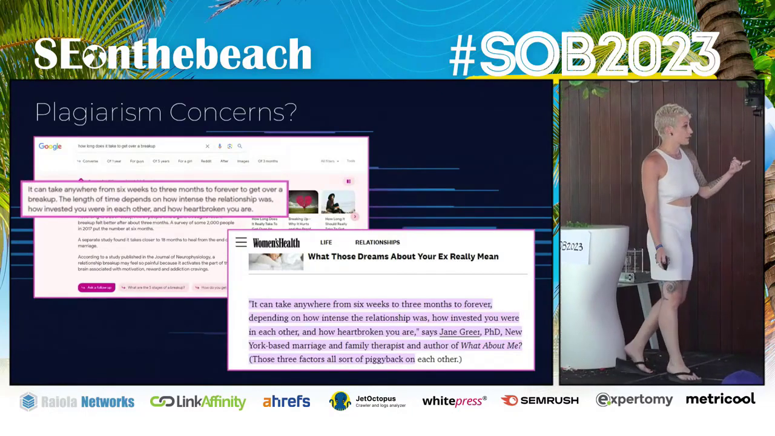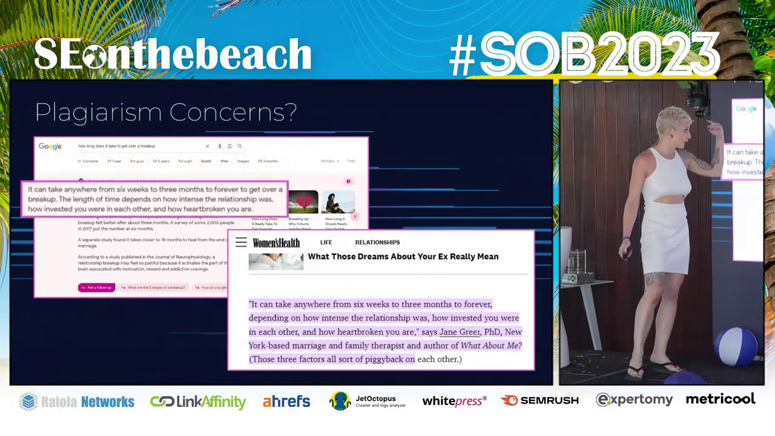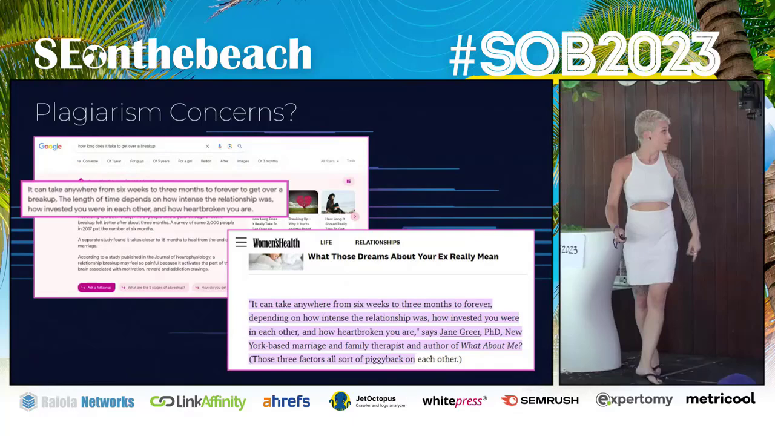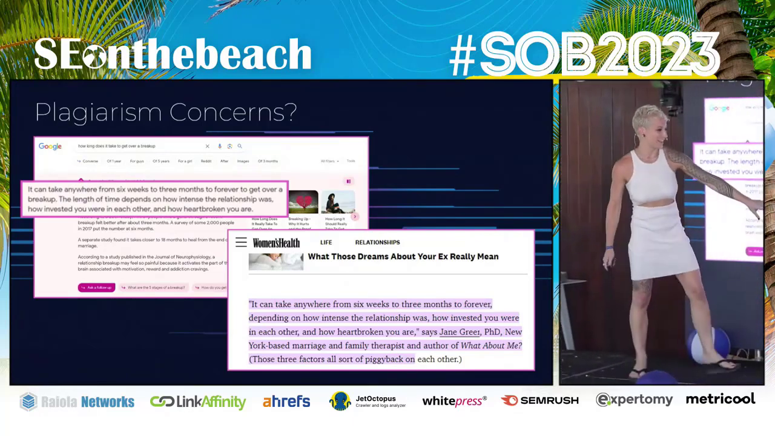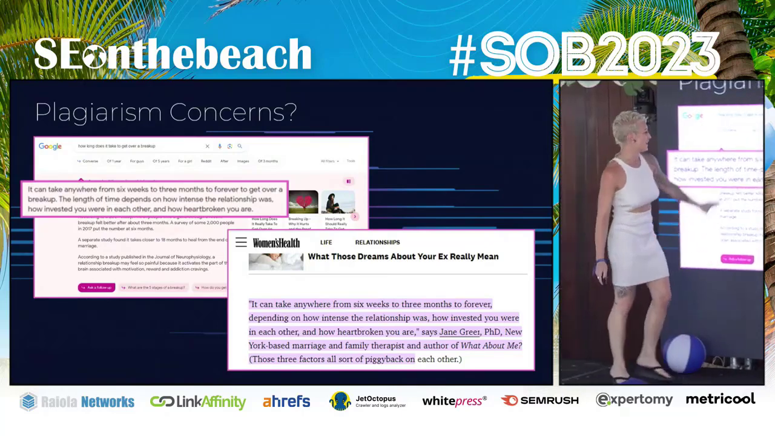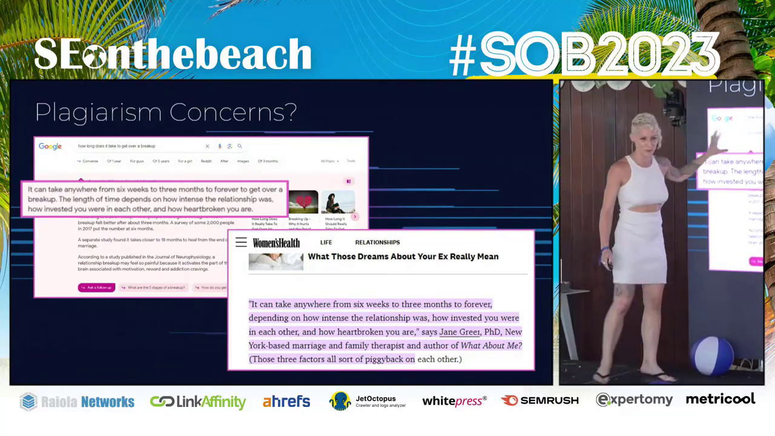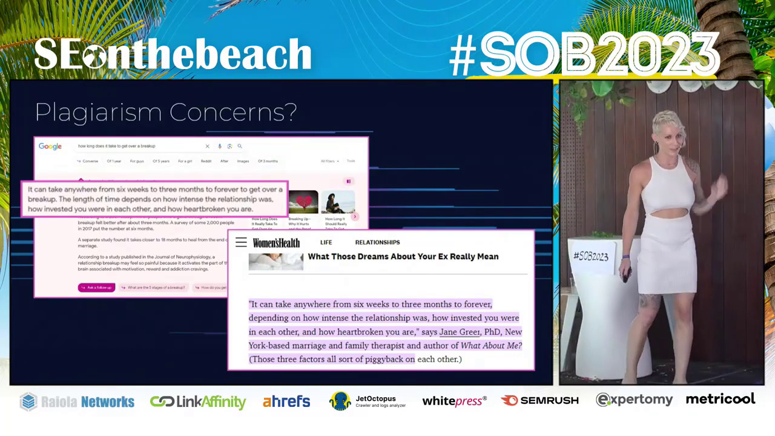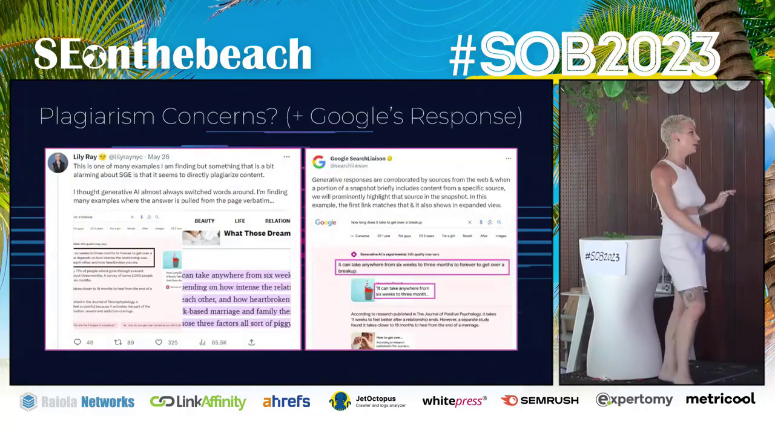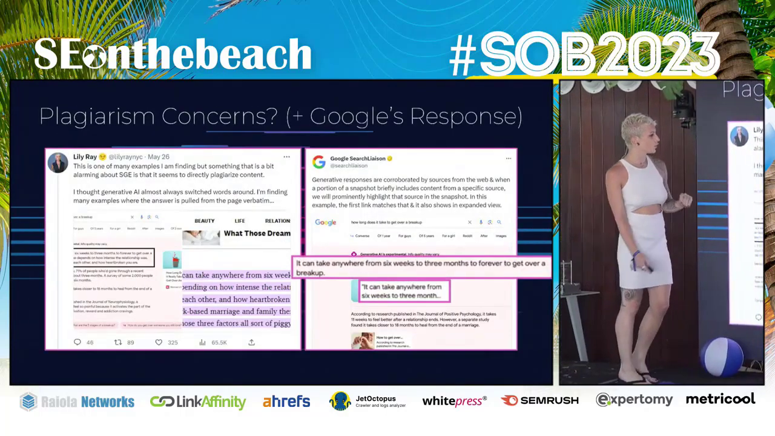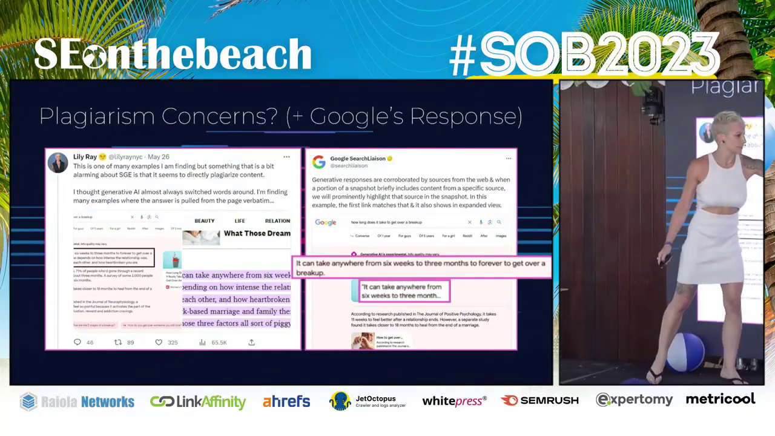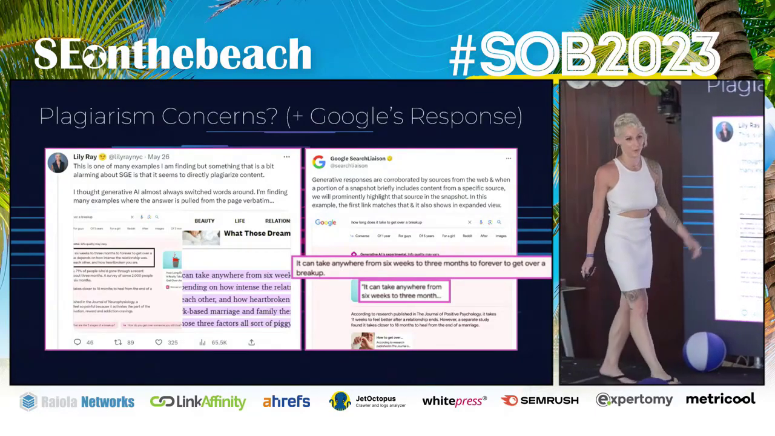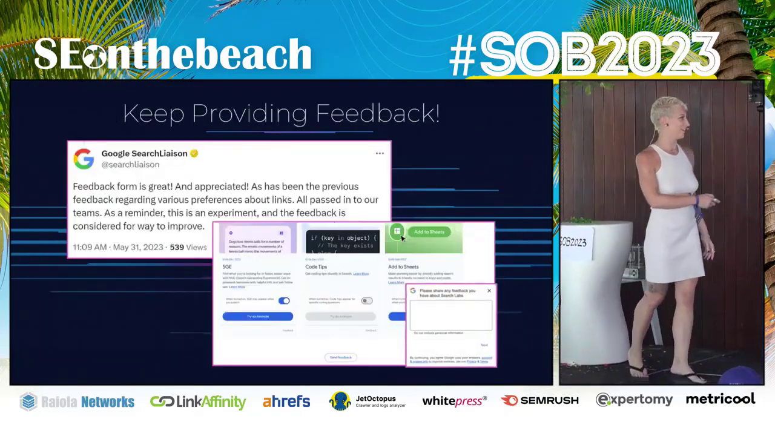There's also some plagiarism concerns. So this query is, how long does it take to get over a breakup? Just curious. And Google basically took this content directly from a psychologist, verbatim put it here, no quotes, no mention of the psychologist. I immediately tweeted it and I was like, that's not cool. Danny Sullivan responded and was like, oh, no, it's there. You just have to click on the little link in the right side and you can see that it came from that site. I was like, no, that's not clear at all.